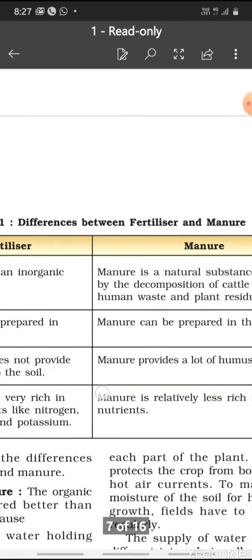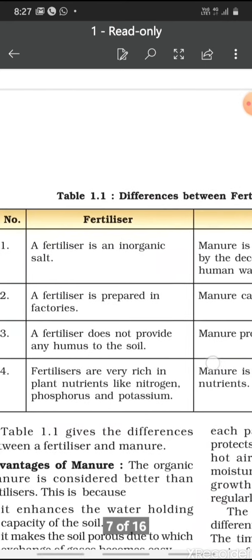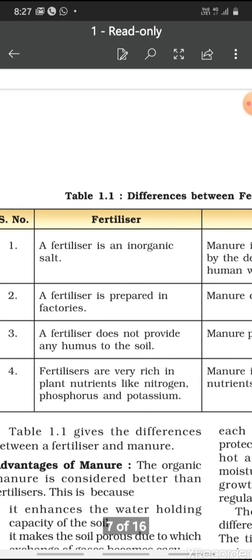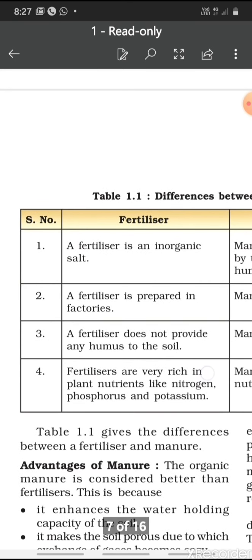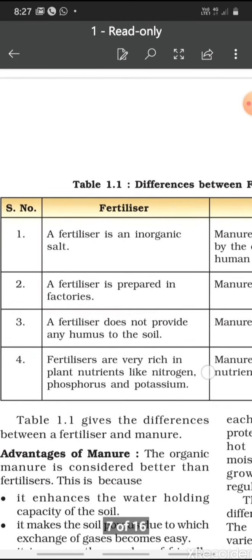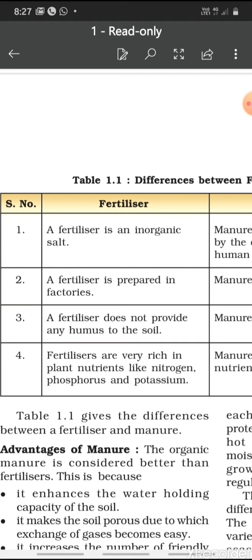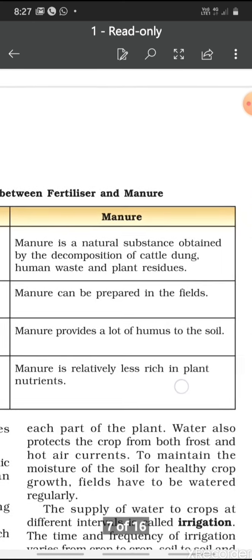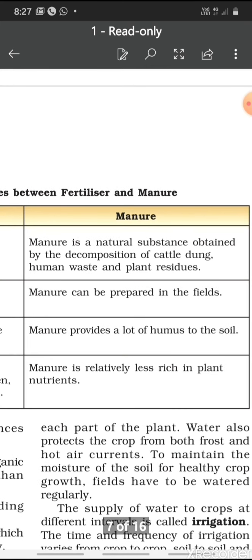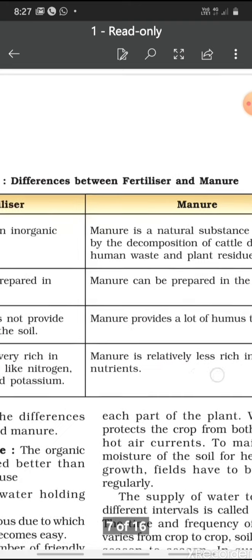Now, what is the difference between fertilizer and manure? As you are watching this table, the differences are enlisted here. As we have read in this chapter, this is given in this table also. So a fertilizer is an inorganic salt, while a manure is a natural substance obtained by the decomposition of cattle dung, human waste and plant residues.